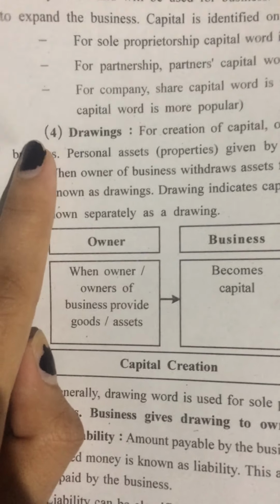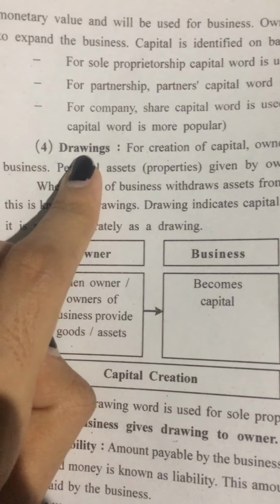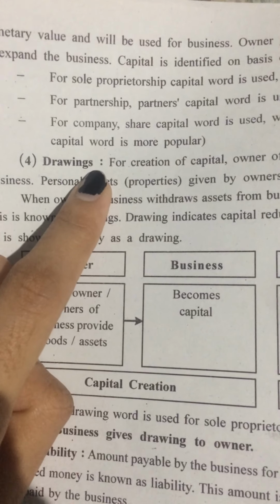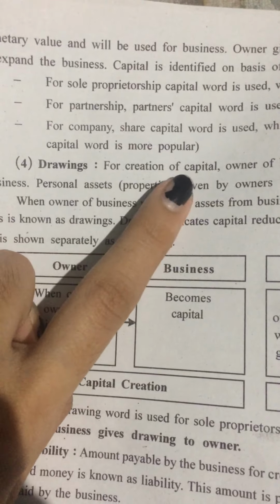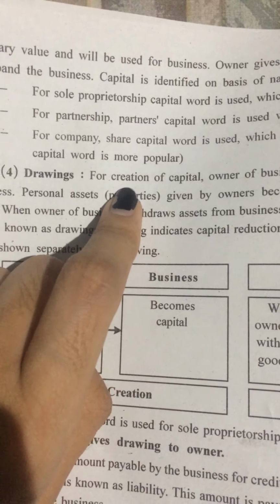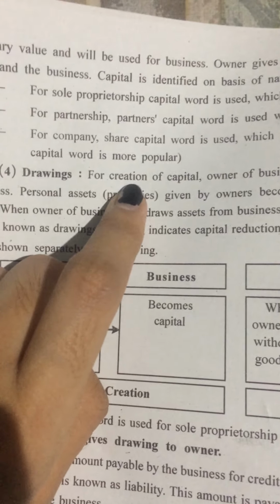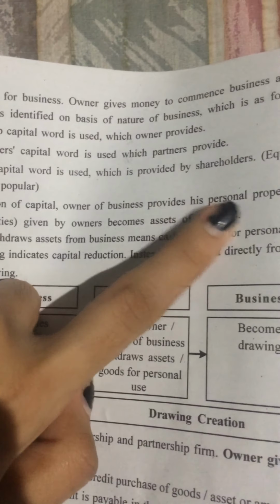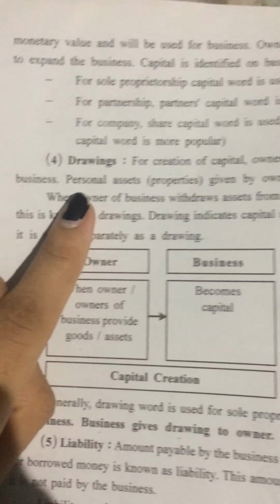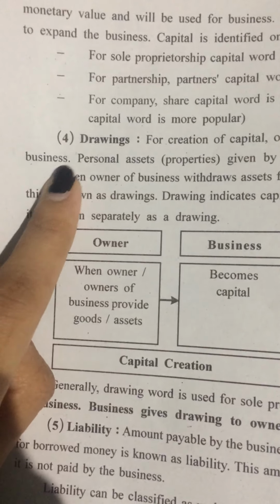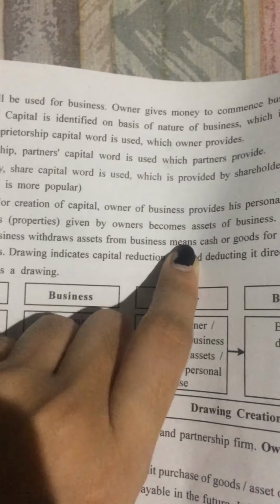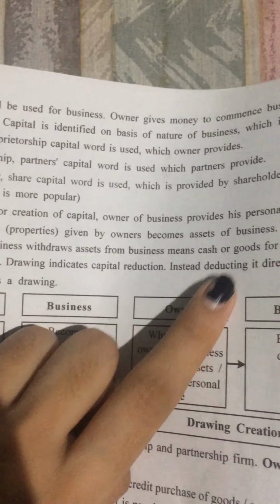Now let's look at the next term, that is drawings. Drawings, like, means for creation of capital, to gather the capital. The owner of the business provides his personal property to the business. Personal assets given by owners become the assets of the business.